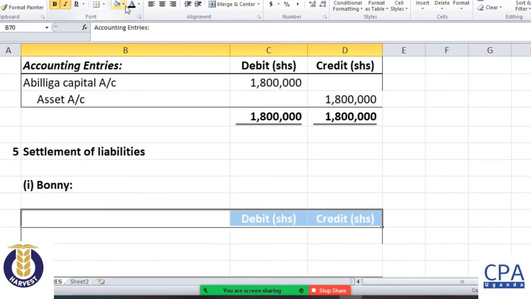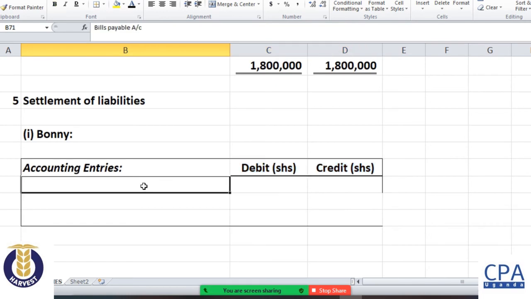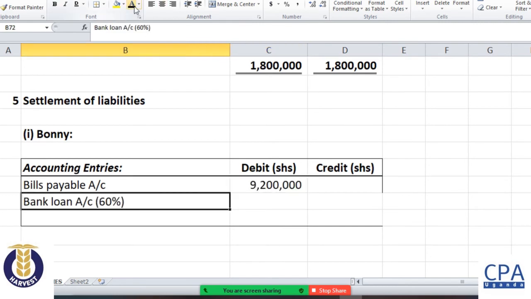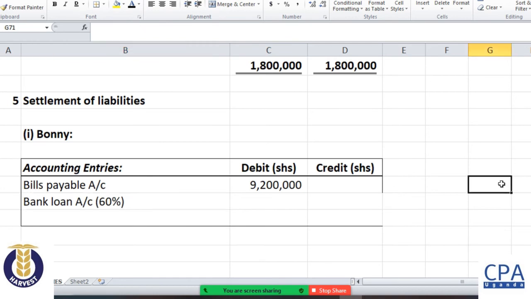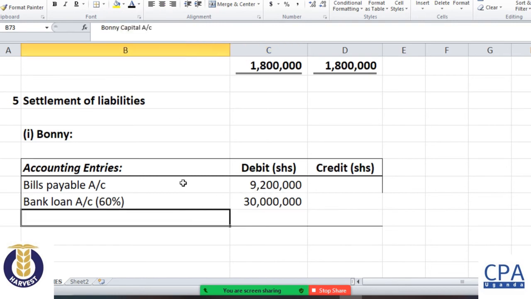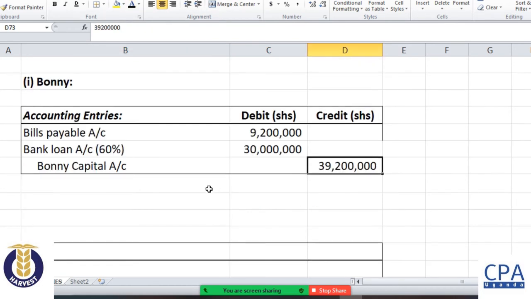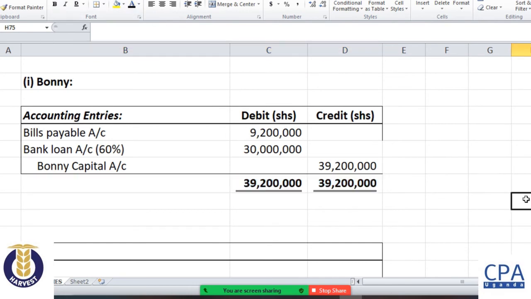Bonnie takes over the bills. Of course, we shall debit the bills because they are going to decrease. The bills are liabilities. We debit the bills. At the same time, he's also taking over 60% of the loan. When you get 60% of the loan value, how much is it? The loan is 50 million, so 60% definitely that would be 30 million. Between me and you, 6 and 5 will give you 30. And then at the end of the day, we shall credit Bonnie's capital account. Bonnie's capital account will increase in value.